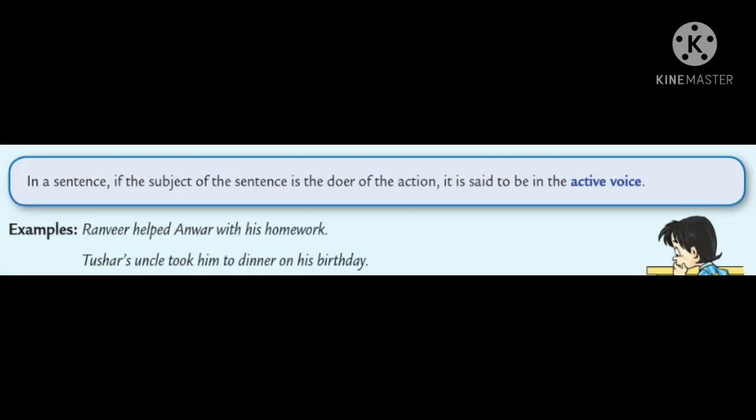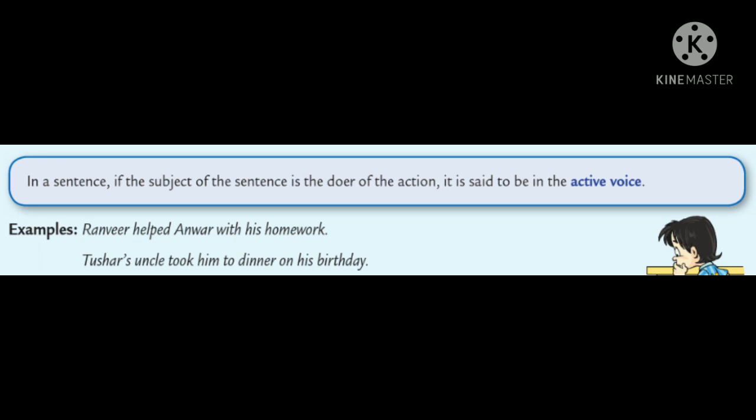So, children, in a sentence, if the subject of the sentence is the doer of the action, it is said to be in the active voice.